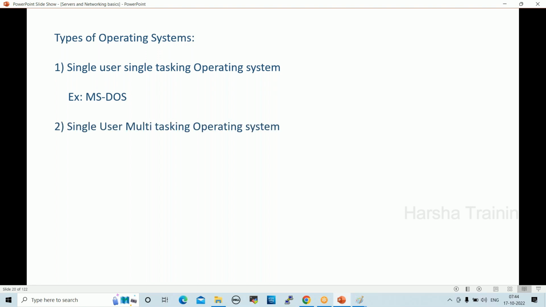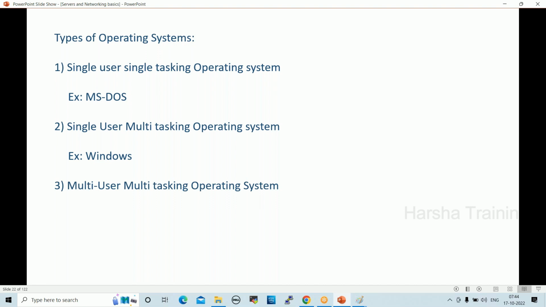Next one, single user multitasking operating system. One user can log into the system and perform multiple tasks at a time, for example Windows. While browsing the internet or working on any activity, we can run background audio. So multiple tasks can be performed at a time.